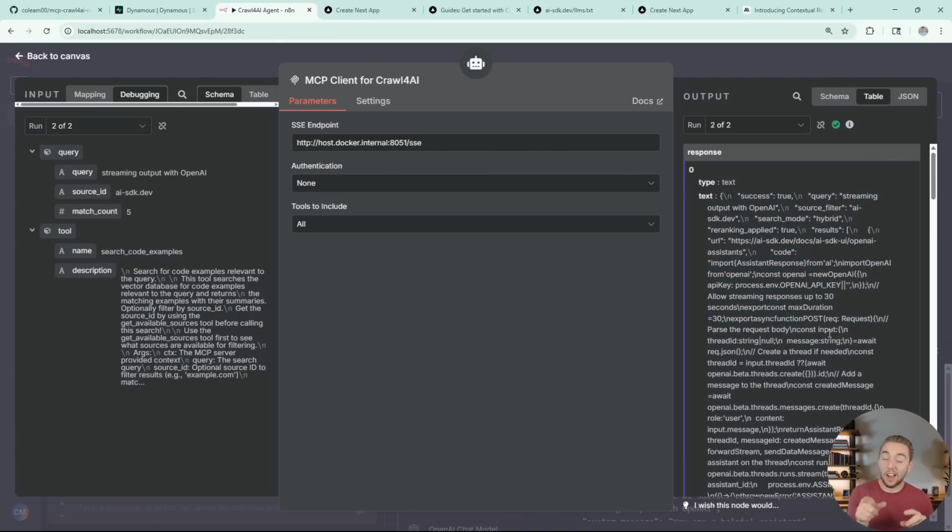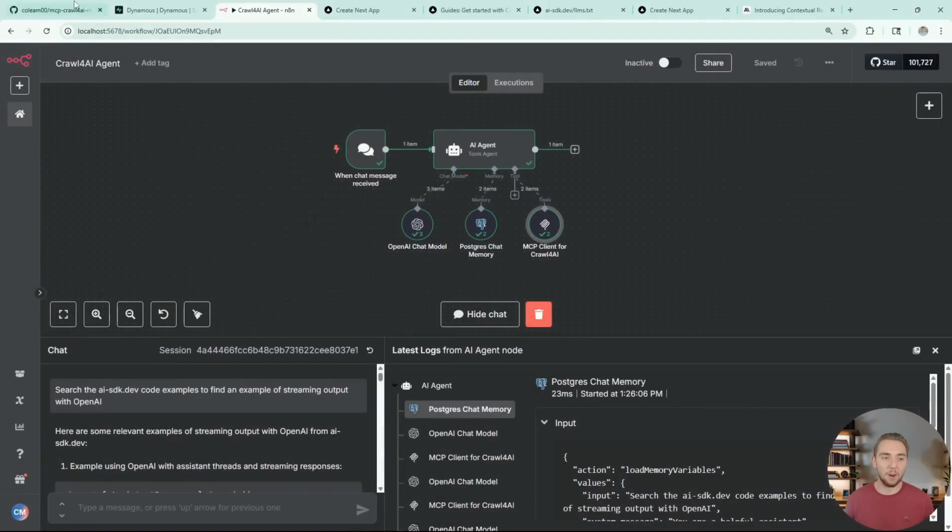And obviously, like we saw when we compared it to the output, this is indeed the example that it decided to go with and share with us with our question of how do we stream output with OpenAI. So re-ranking is just a powerful way also to make it so that you can return a lot of chunks from RAG, like 50 different chunks, and then you use re-ranking and then only return the 10 most relevant. So it's a way to basically work with more chunks without having to feed more into your LLM and overwhelming it and making your prompt way too long. So re-ranking is another very powerful technique.